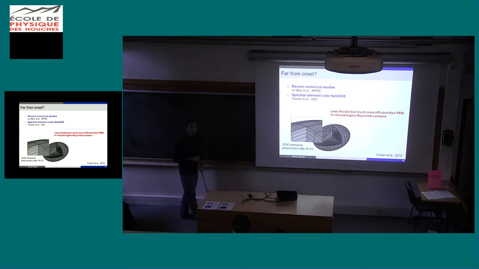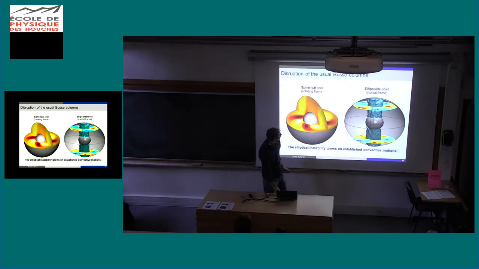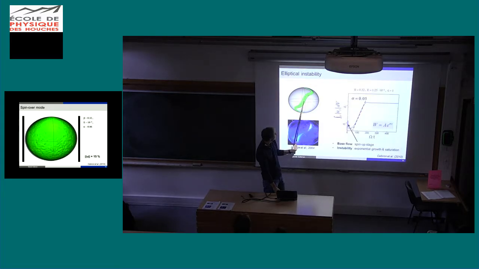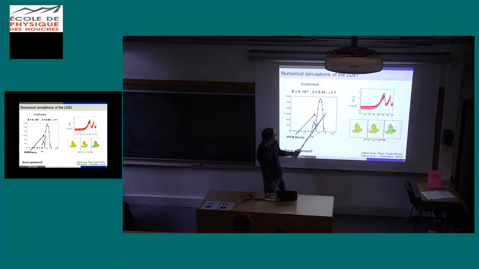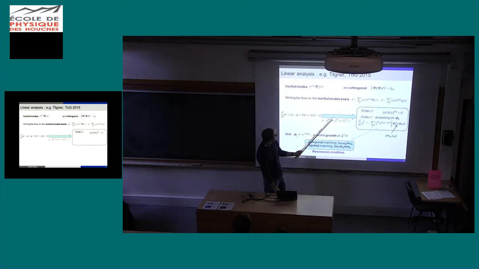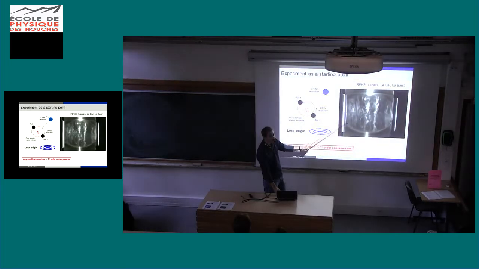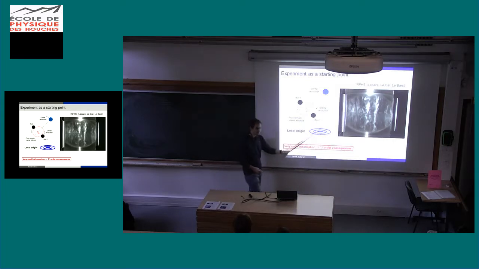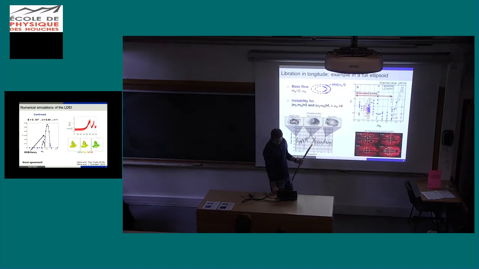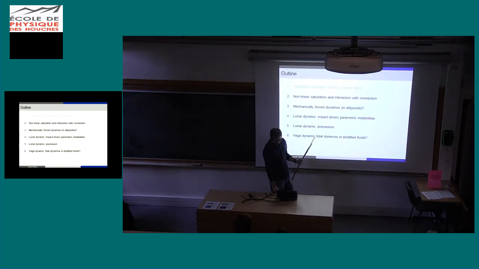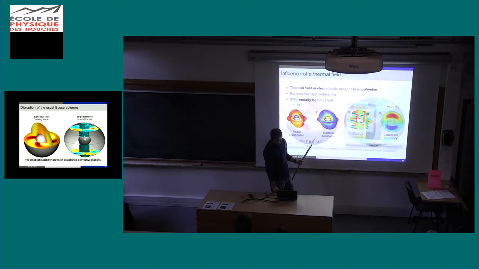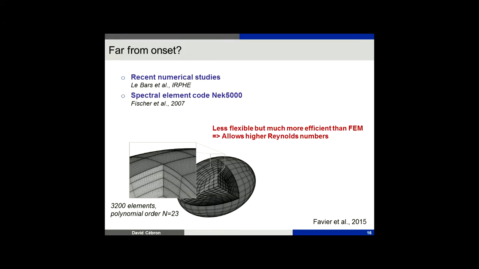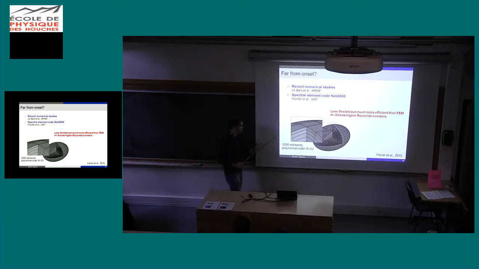So, okay, we have seen how it saturates close to the onset. You have seen that. You can ask me why. It's very surprising because in your simulation you got something like that, very laminar, and if we look at this movie, here it's very turbulent. Where was that? Here. So what makes the difference? The difference is that here we are very far from the onset. In simulation we are close to the onset just because it's more tractable numerically. So to go further from the onset, we have to use a more efficient code.